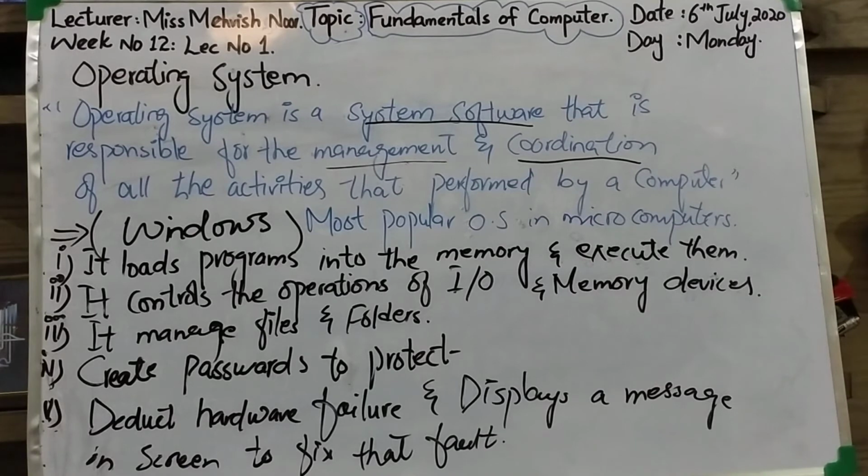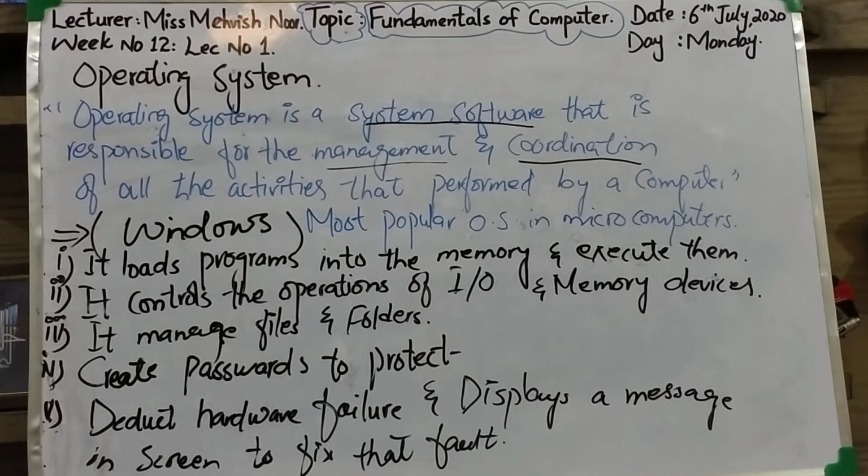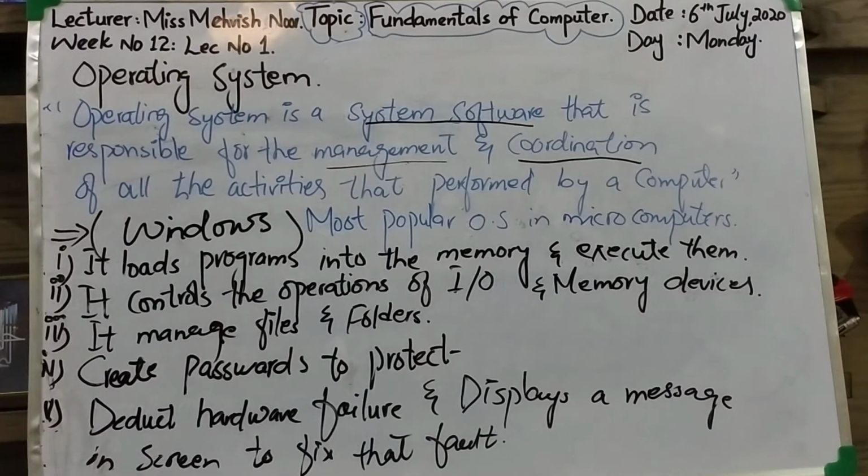Next is what are the tasks performed by any operating system. These are the 5 tasks. First one is it loads programs into the memory and executes them. Then it controls the operations of input, output and memory devices. Third one is it manages files and folders, creates passwords to protect the computers from unauthorized use. Clear? Then it detects hardware failure and displays the message of failure on the screen. Clear?